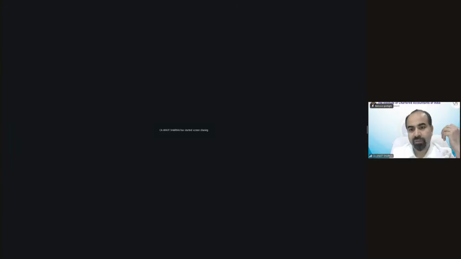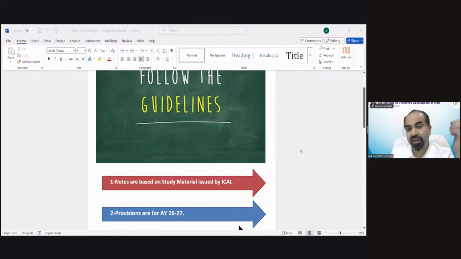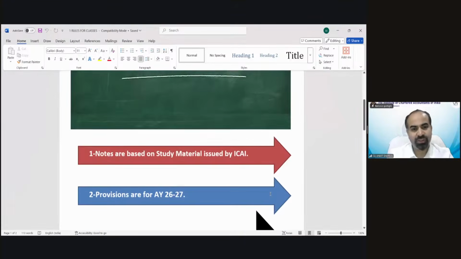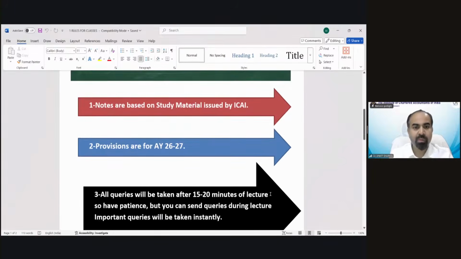So now let's get started with some basic rules or guidelines of the classes or the session. If you follow them, definitely you are going to get the best of these classes. So these are the basic things. Notes are based on study material issued by ICAI. Provisions we are discussing are for assessment year 26-27. What is assessment year? I will discuss that with you.